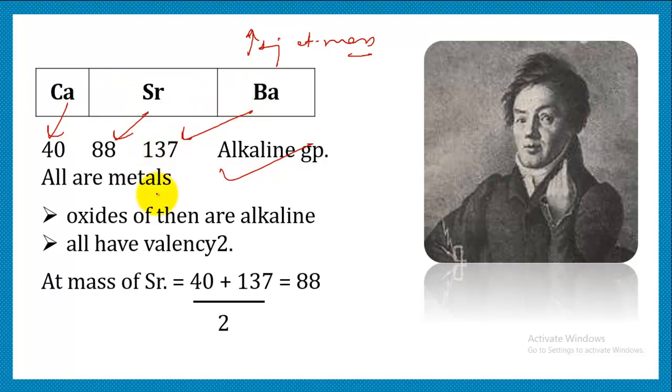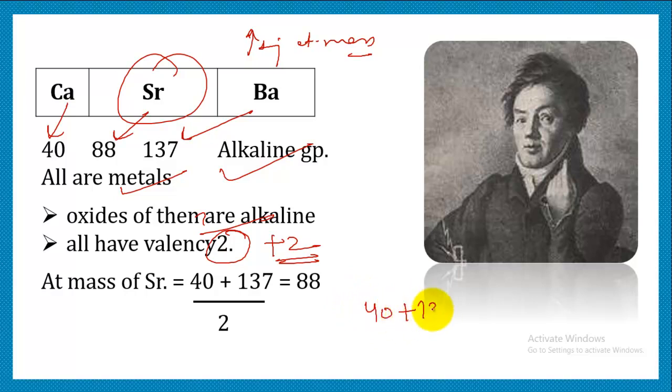So the similarity was that all were metals, oxides of them were alkaline, and all of them possess valency 2, that is plus 2. And the atomic mass for strontium, that is the middle element, was the arithmetic mean of the atomic masses of the first and the third element, that is 88. That means it is indicating the atomic mass for strontium.